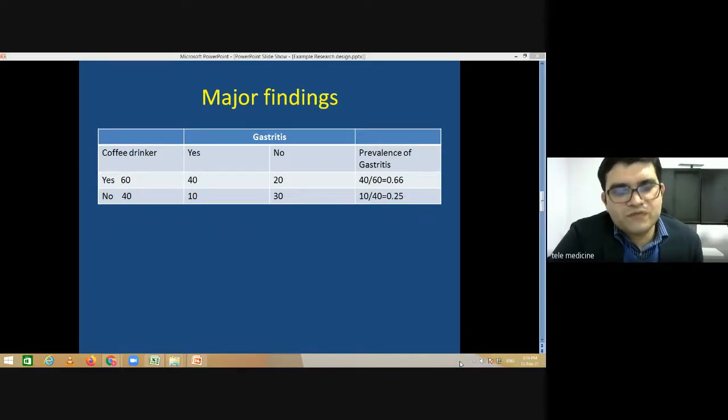But what is the problem with this? We cannot say whether, because of gastritis, some of them stopped drinking coffee, or because of coffee they had gastritis. As I said, there is no temporal relationship. You cannot tell which causes what. You cannot test a hypothesis. You can just generate one: okay, coffee may lead to gastritis, but it is just hypothesis generating. You cannot test something. It is just one way.